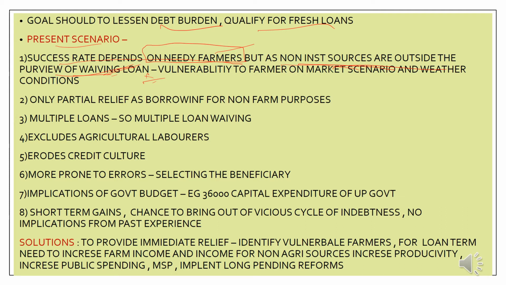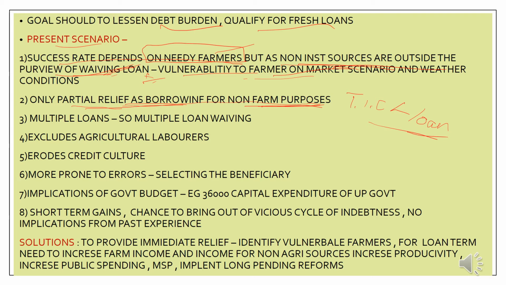And it also says that this is only partial relief, because the loan which they get is for non-farm purposes. I have explained before that the total agricultural input cost of India is less than the loan given to agriculture. So this loan waiving is only partial, because the money which will be given to the farmers will not be utilized in agriculture, rather it would be used to repay their debts.